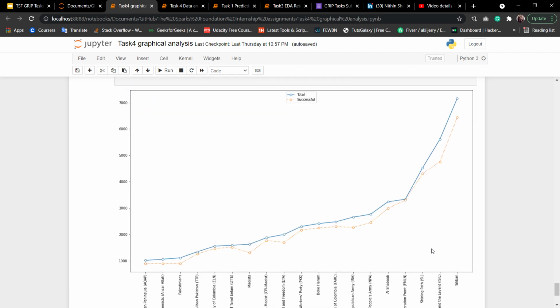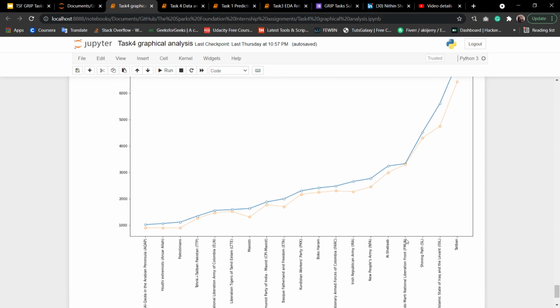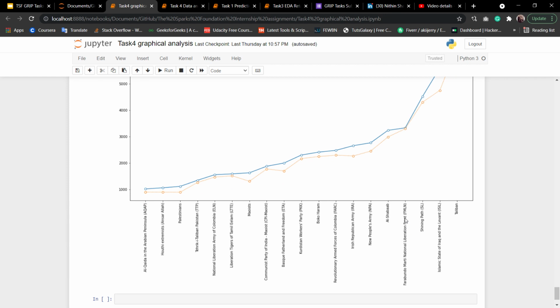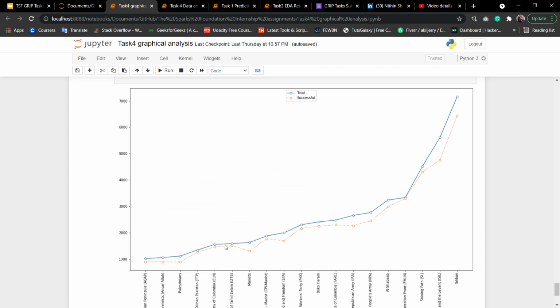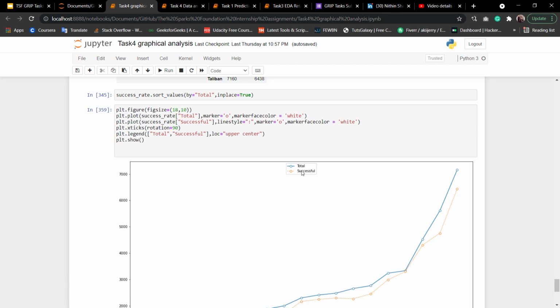And here are the same figures for other groups. Some of the groups have a very good success rate, like FLMNM and ELN, which is the National Liberation Army of Colombia, with a very high success rate in their terrorist attacks. And this is all.